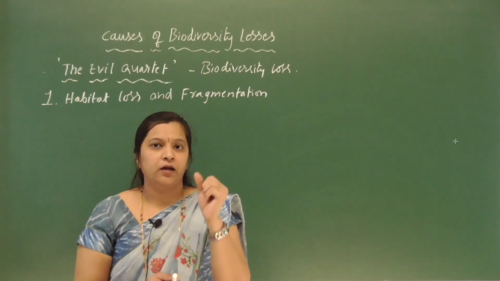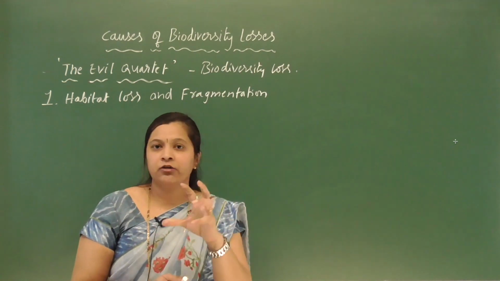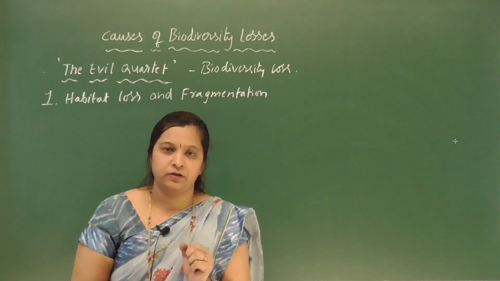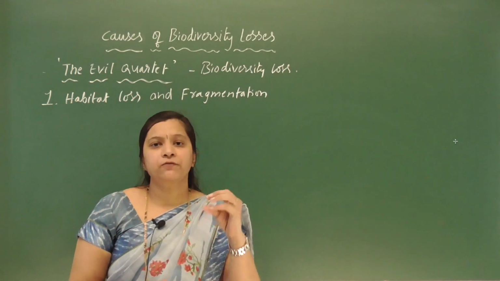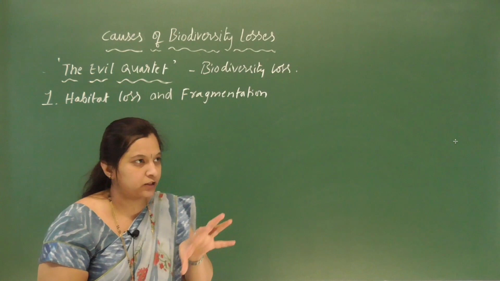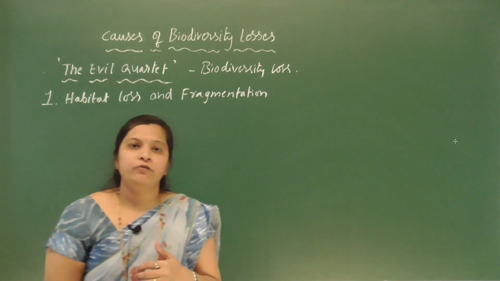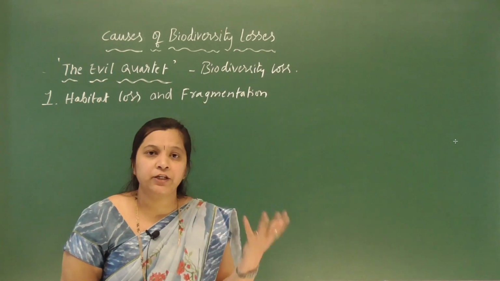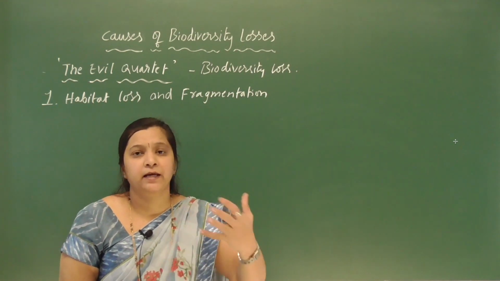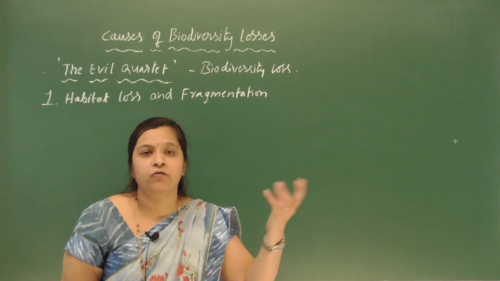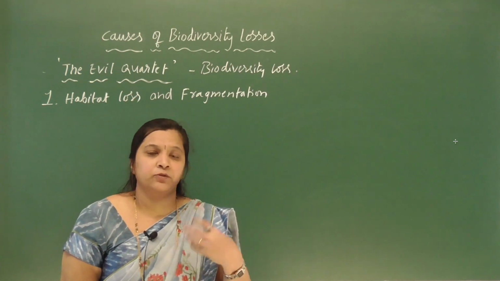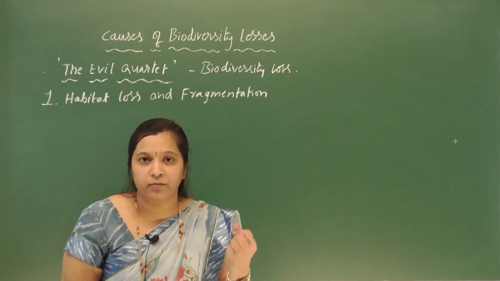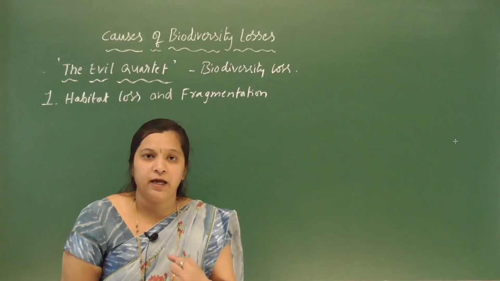As I said, loss of biodiversity is caused due to species extinction. The main cause for species extinction is the destruction of their natural habitat. We are destroying the home of the living organisms, a number of species of plants and animals.